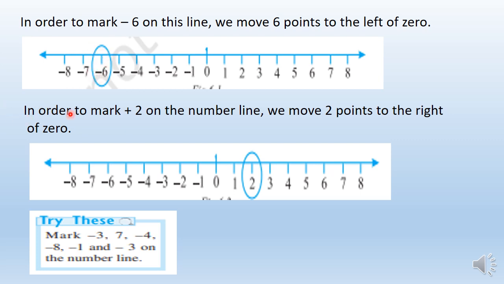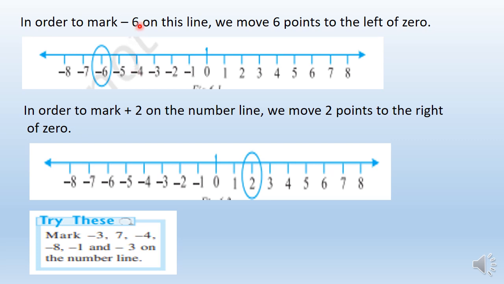Now, in order to mark +2 on the number line, we move 2 points to the right of 0. As we know, if plus is there, then we have to move to the right of the 0. The plus sign indicates we have to move to the right. The negative sign indicates move to the left.